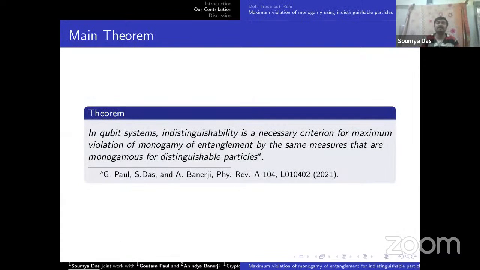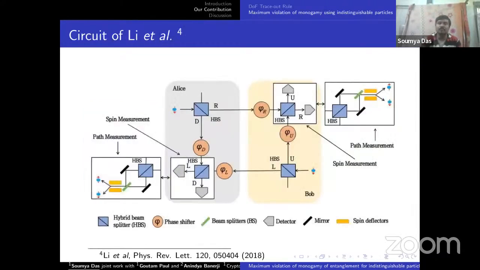Our main theorem states that in a qubit system, indistinguishability is a necessary criterion for maximum violation of monogamy of entanglement by the same measures that are monogamous for distinguishable particles. So let's concentrate on what we actually show in this circuit.